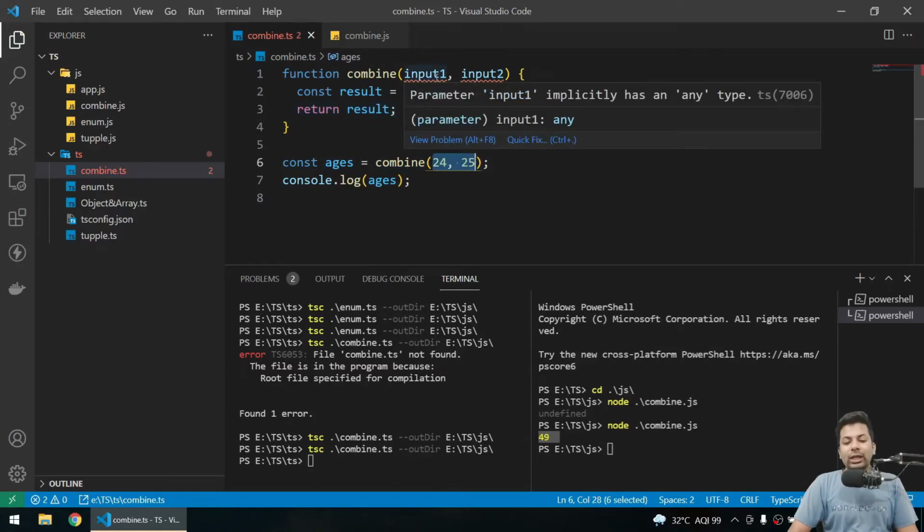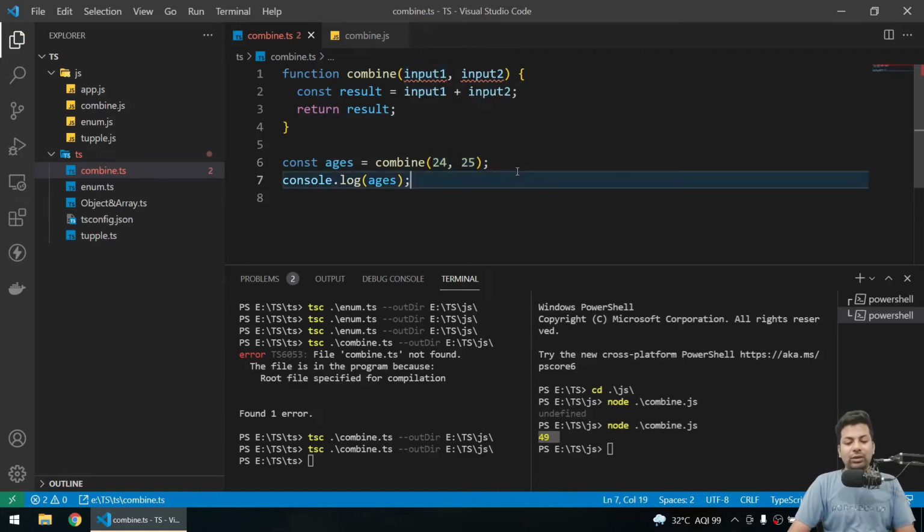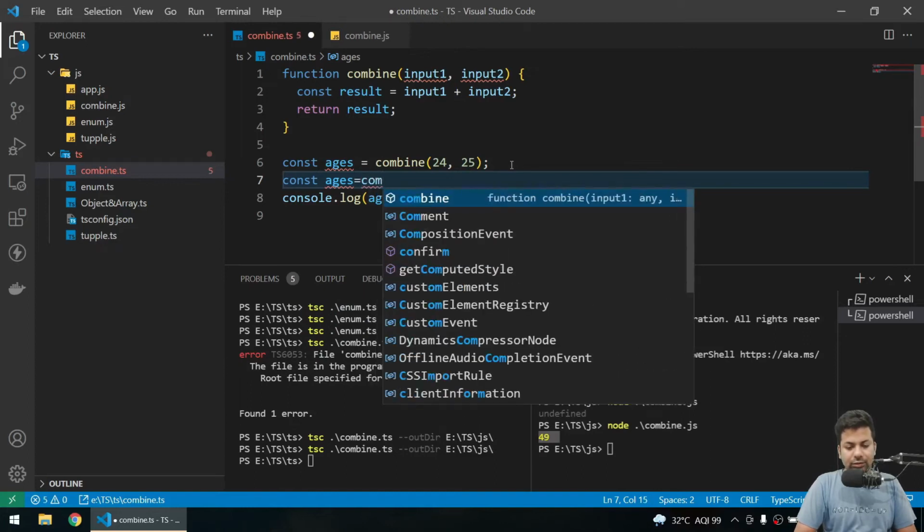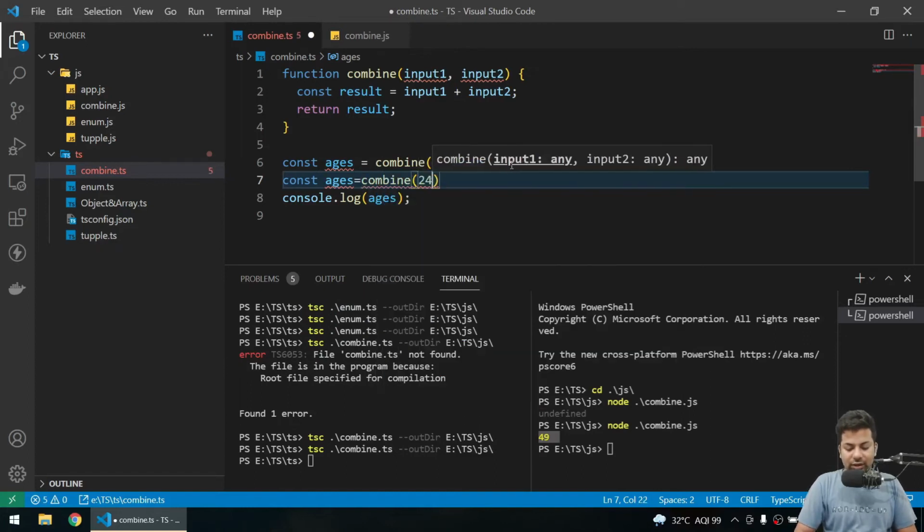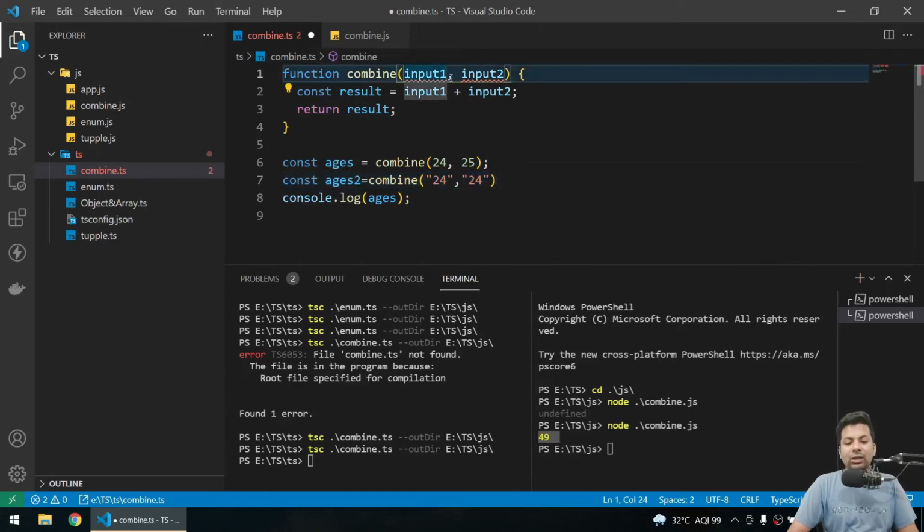Now it's telling you input one, you have told it any. So suppose I try to send a constant ages equals combine, and if I give an array or string, you can see ages 2, still it's working because it also accepts a string, no error here because it's the any type.